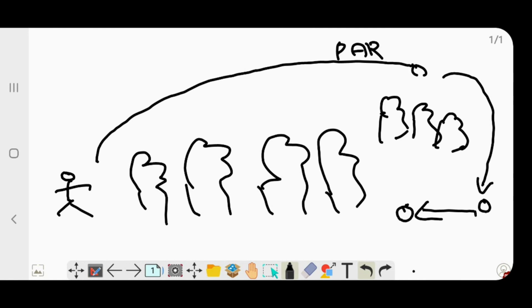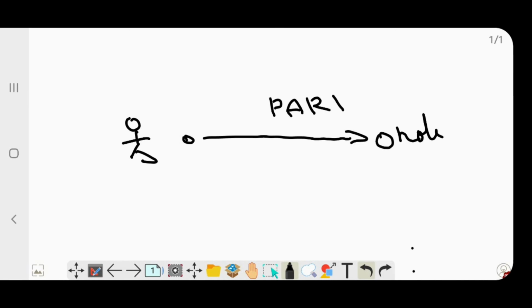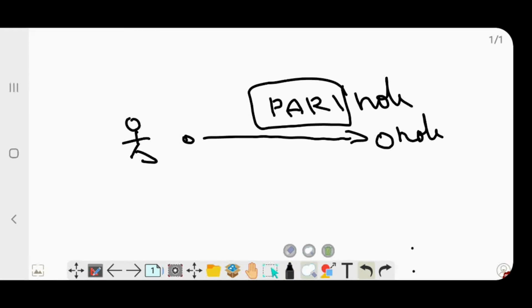So the par level of this hole would be higher than the par level of a simpler hole. If somebody is over here and they have to land the ball in the hole over here, then it's far easier. This can be considered as a par 1 shot, as a par 1 hole. So this is how it is assigned. This indicates the difficulty level of the hole. So totally you have the range. Range is from par 3 to par 5. So they expect you to fill up the hole in 3 to 5 shots depending on the toughness.